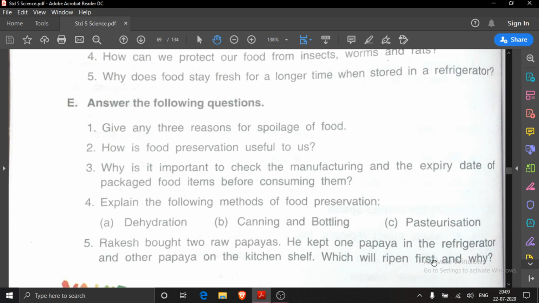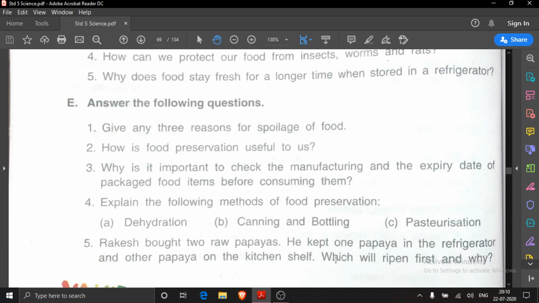The papaya which was kept on the kitchen shelf will ripen first because in the refrigerator at low temperature, the enzymes which are responsible for the ripening of papaya get deactivated. Understood? We have read that microorganisms and enzymes get deactivated at low temperature in the refrigerator.